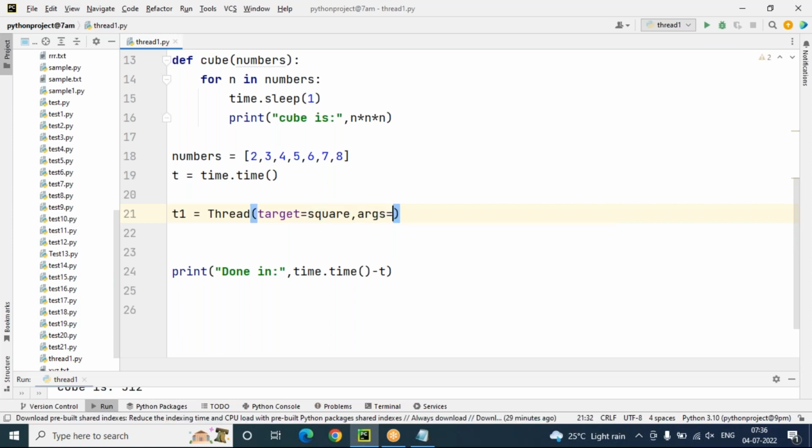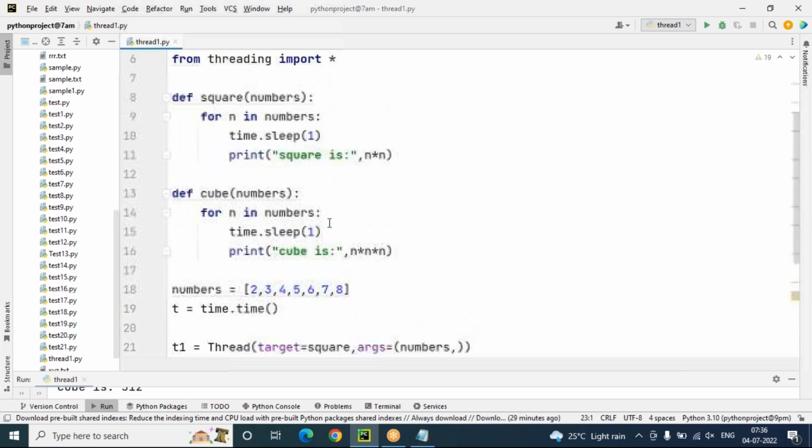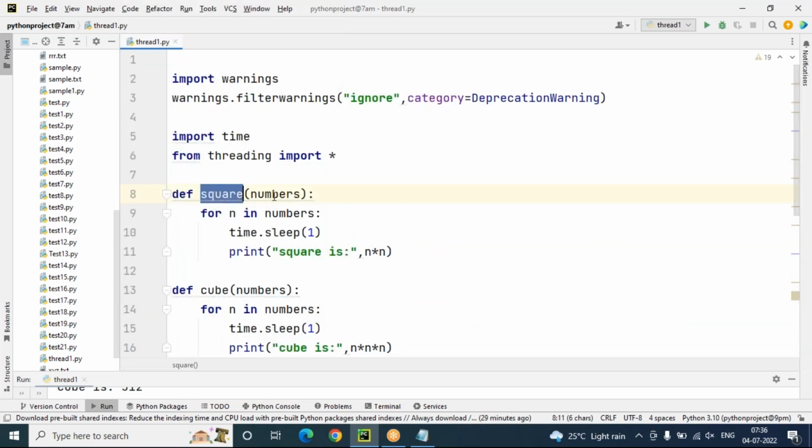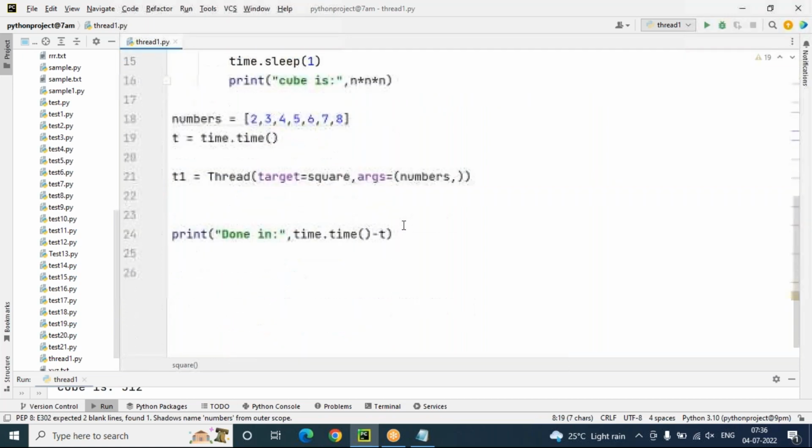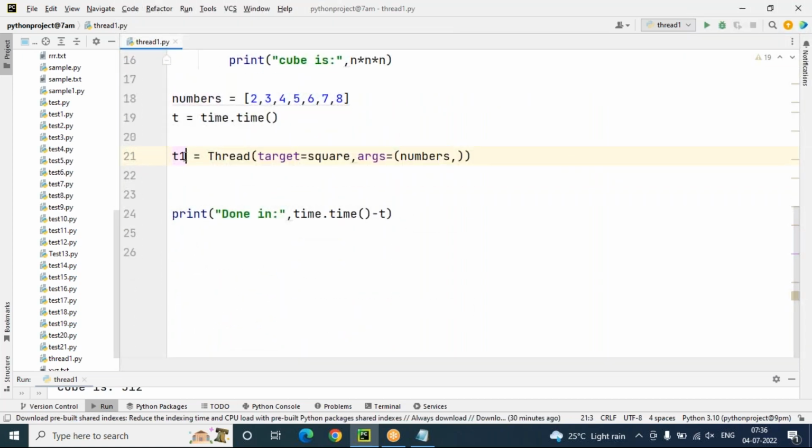But the square function has parameters; it is expecting numbers. I'm passing args, the attribute, equal to numbers, with a comma symbol here. So the square function is expecting numbers, and I'm passing these numbers as parameters. t1 is the thread object, equal to Thread, a built-in class. Target is an attribute. Which function am I targeting using the t1 thread? The square function, and it is expecting args equal to numbers.